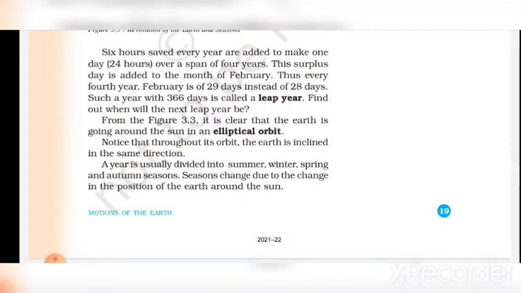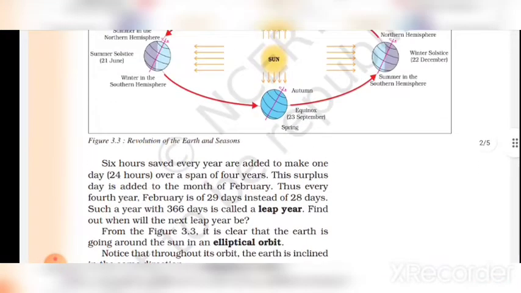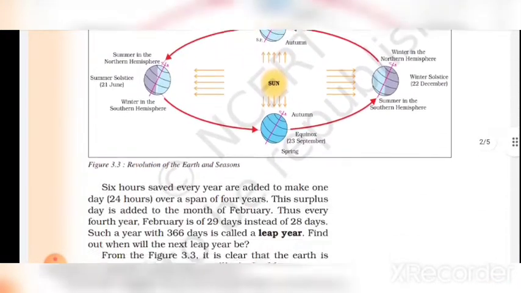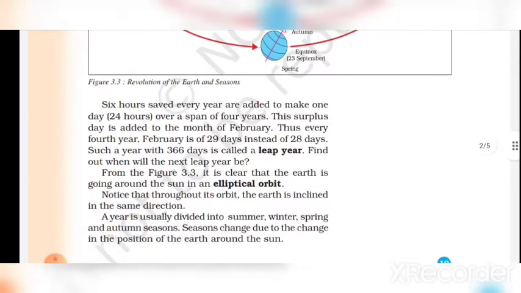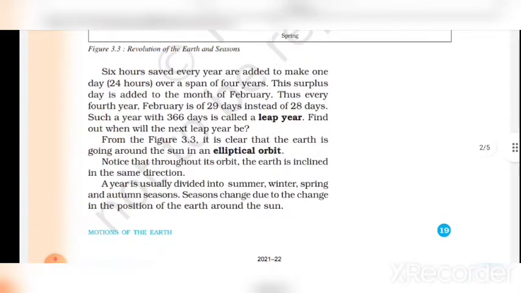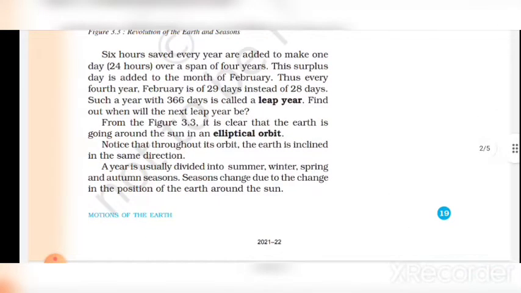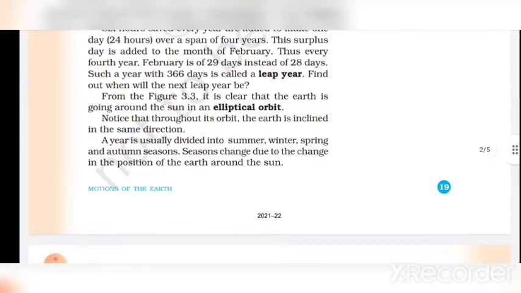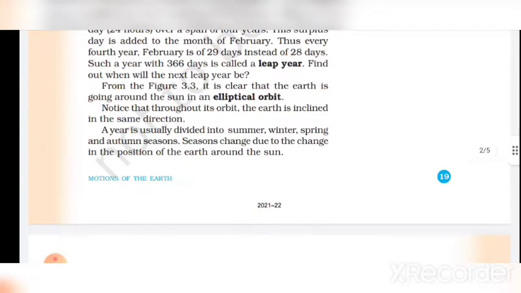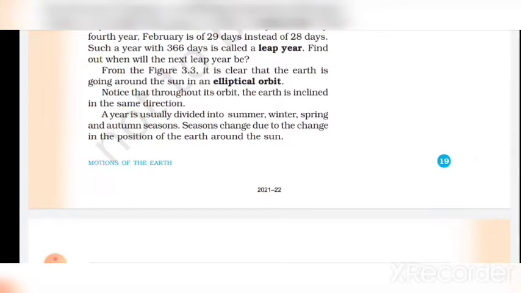Six hours every year are added to make one day of 24 hours over a span of 4 years. This surplus day is added to the month of February. Thus every fourth year, February is of 29 days instead of 28 days. Such a year with 366 days is called a leap year.